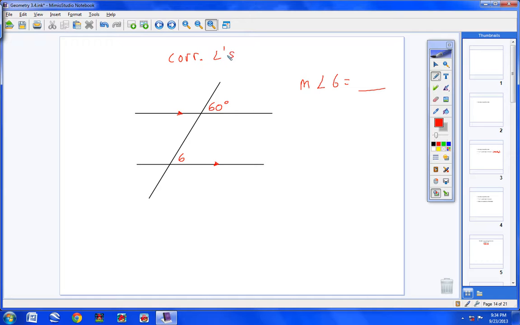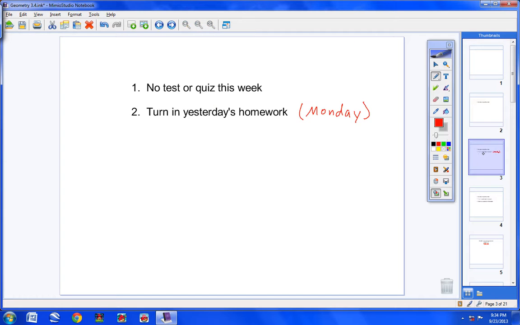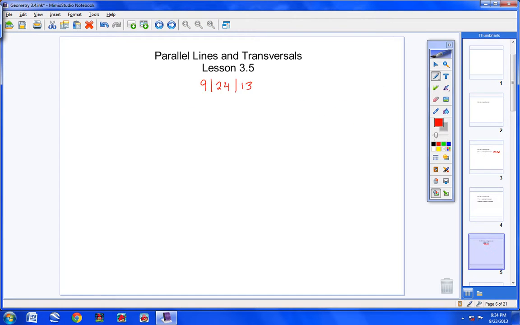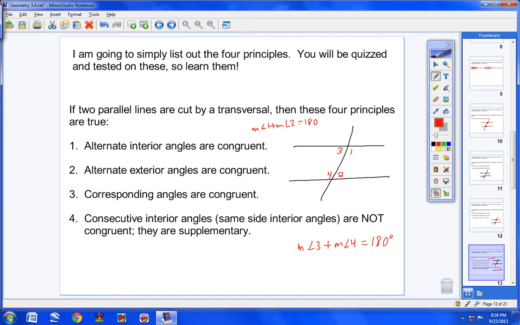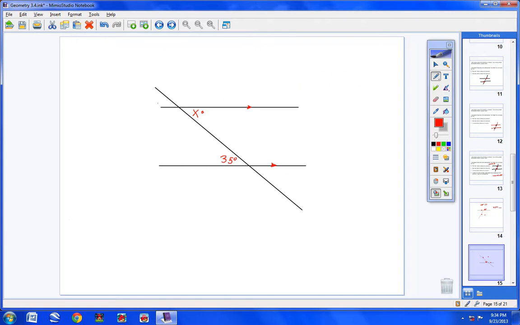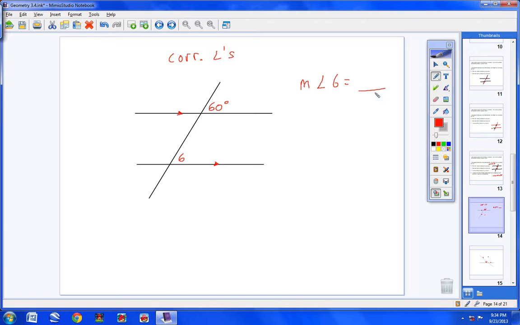What did we know about corresponding angles? They are congruent. That was principle number 3. Corresponding angles are congruent. So the measure of angle 6 has to be 60 degrees, because this angle up here was 60, so this angle right here also has to be 60 degrees.